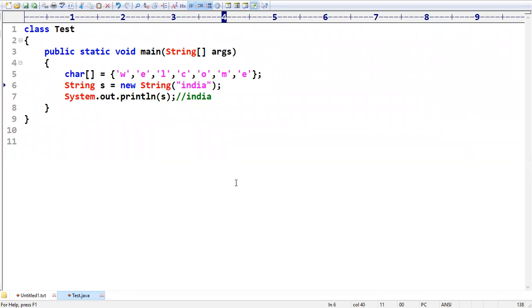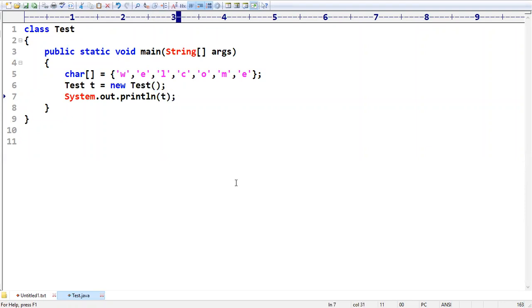Slowly I am introducing some new techniques for you. Just have a look. Some class objects are there. Suppose you are creating an object for any class and you print that object, what will happen? Generally it is going to print the class information, like t = new Test(). I'm creating a Test class object.